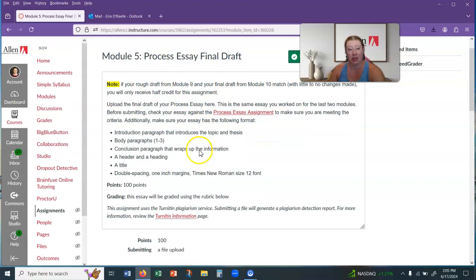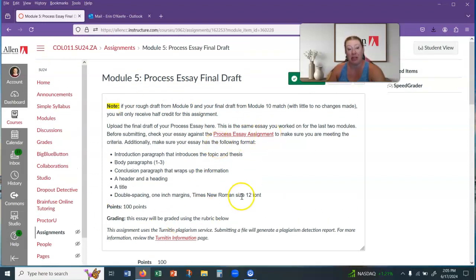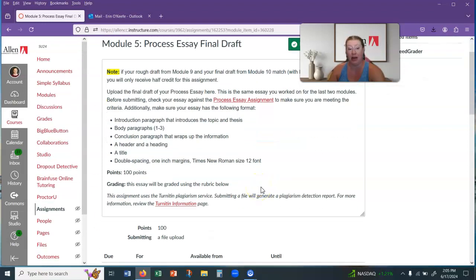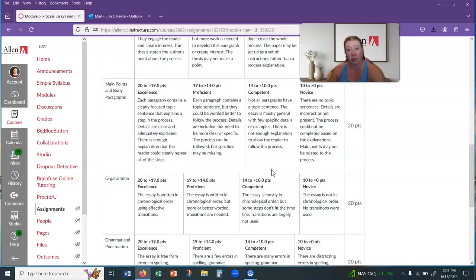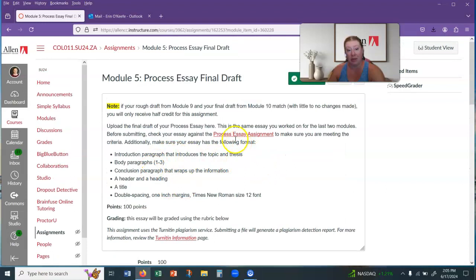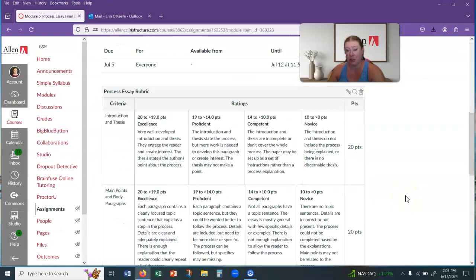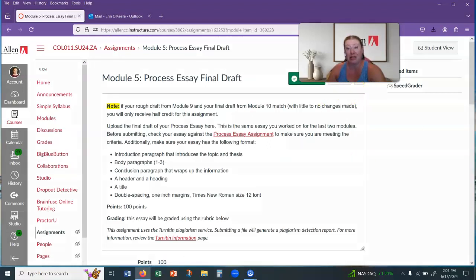I need to change the directions here. So this is the spot to actually submit the final draft of your essay. It's worth some more points than the previous major writing assignment because it is a full-length essay. But you can see the grading rubric down here, and it gives you a link back to the criteria sheet, so you don't forget what you're supposed to be doing. So that is the module.